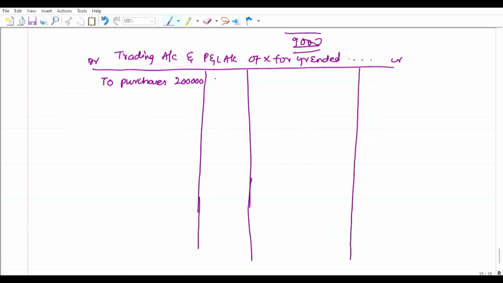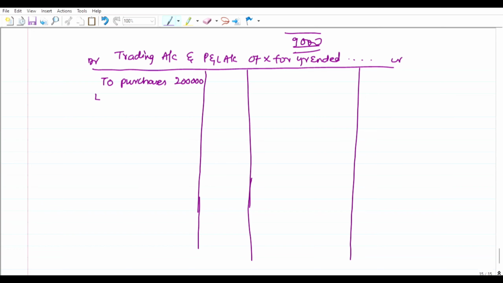Actually what we are going to do in the last entry is write that goods sent on consignment account, transfer to trading account. That means we have to credit the consignment goods sent on the credit side of the trading account, right? Instead of sending it to trading account, we can deduct it from purchases also. That will be the same thing, same nature.